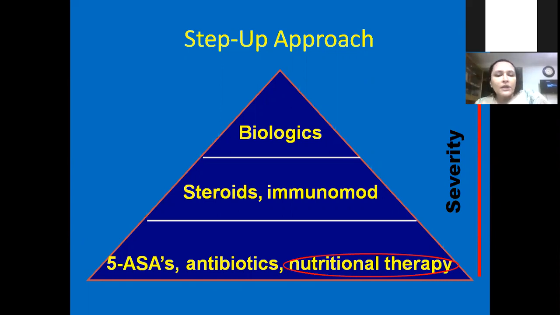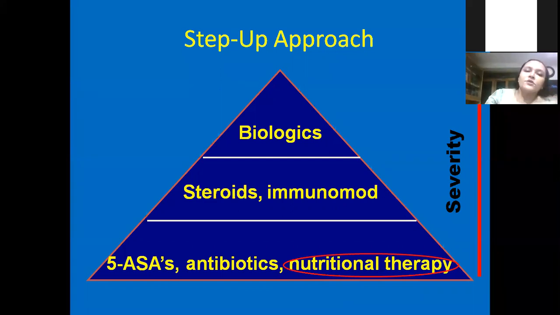So initially antibiotics can give some response, but this is not the typical agent which will really reduce the inflammation. 5-ASAs really can reduce the inflammation, as happened for that patient with arthropathy. Sulfasalazine probably gave some response and the patient was a little bit better, and then ultimately the ulcer perforated. And nutritional therapy. Nutritional therapy is very important for Crohn's disease. This is the initial line of management.